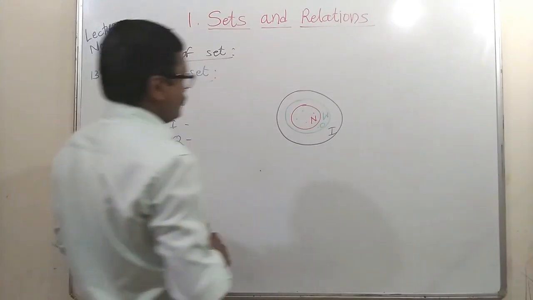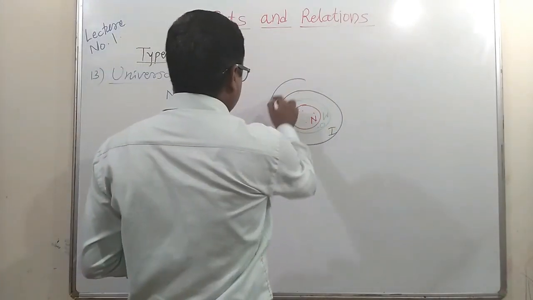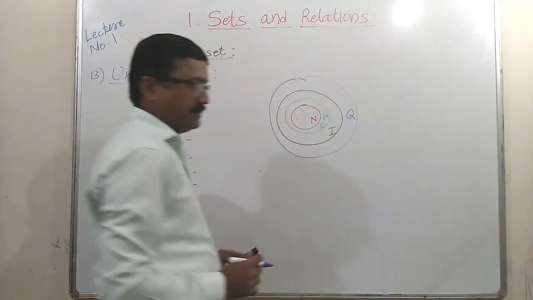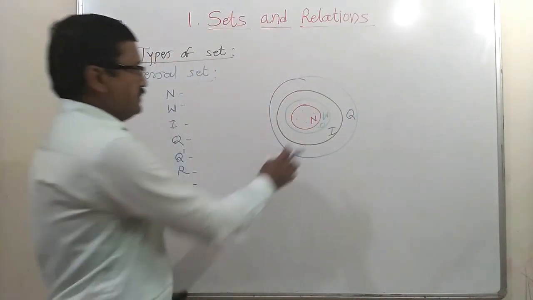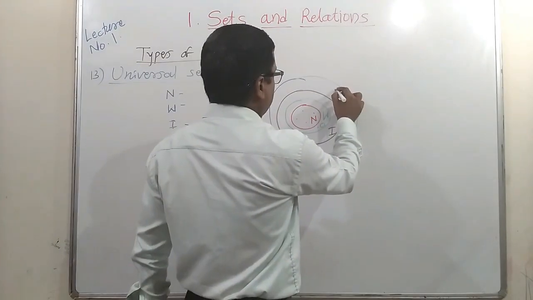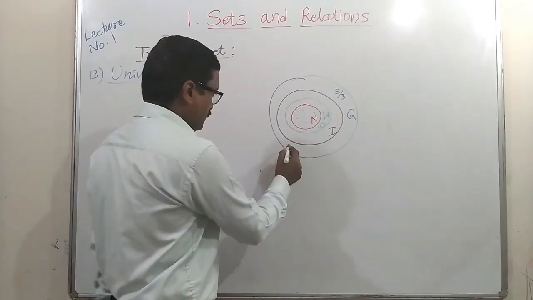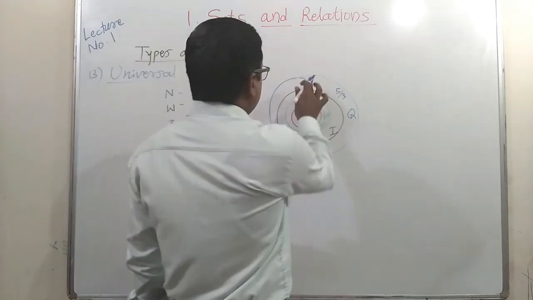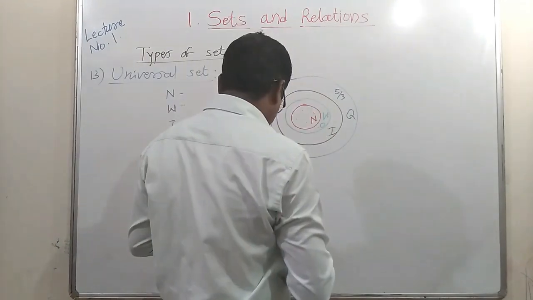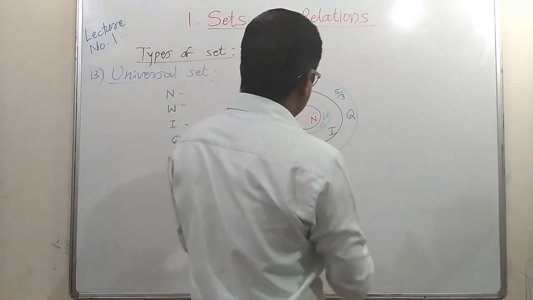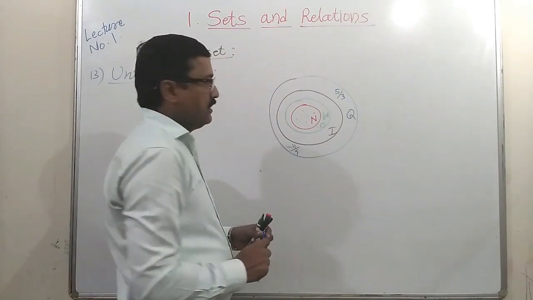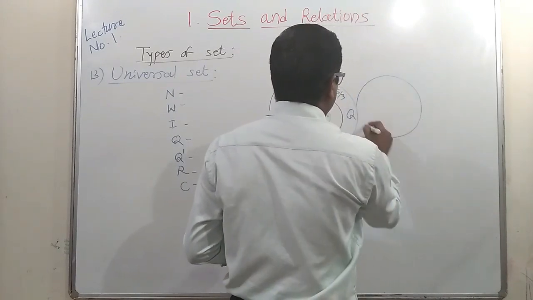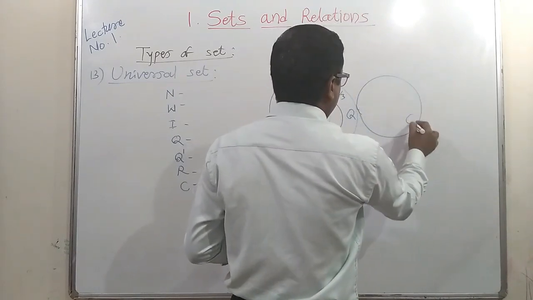After that, rational numbers. So this will be set of rational numbers. It may contain fractions. These are integers. Rational number contains numbers like 5 by 3, minus 11 by 4, etc. Then there are some numbers which are irrational numbers, which are not rational, means they are out of that. So let us denote those numbers by this Q dash.